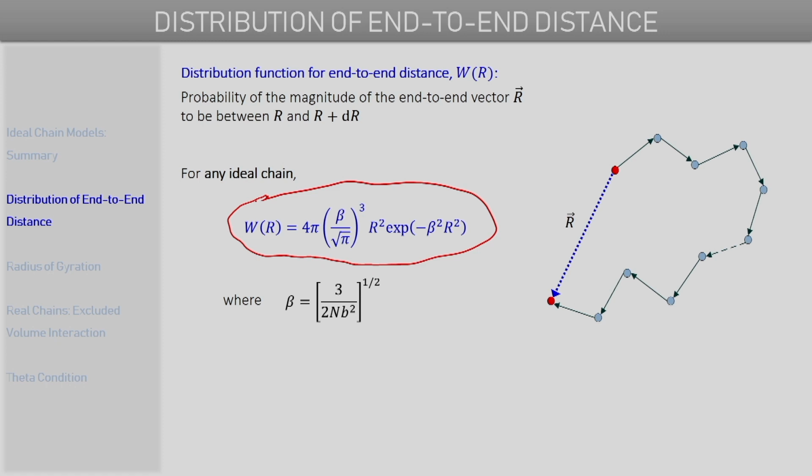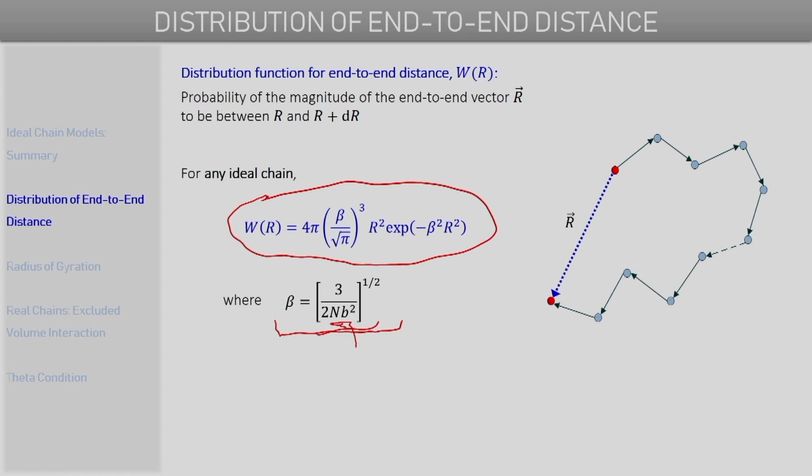The only thing is that the definition of the parameter beta that we had described earlier changes. If we look at this expression for beta here, instead of the small n we have a capital N here, and instead of l squared we have b squared here. If you remember from the previous lecture, we had defined these quantities capital N and small b as the number of segments, or number of bonds, and the bond length for an equivalent freely jointed chain.